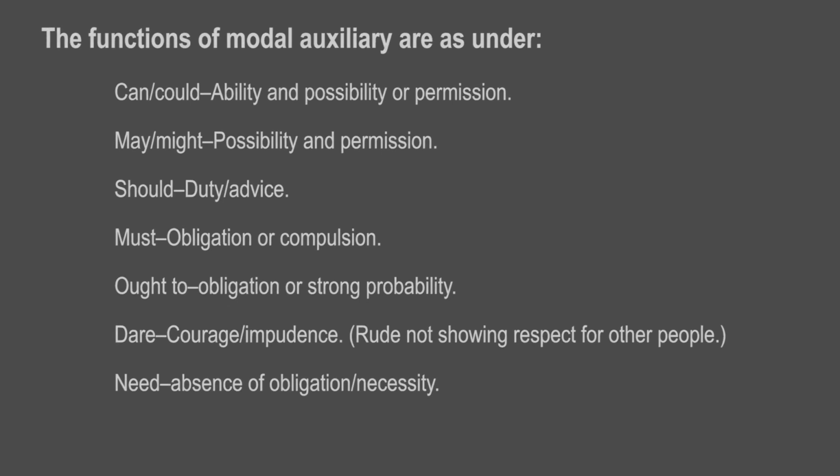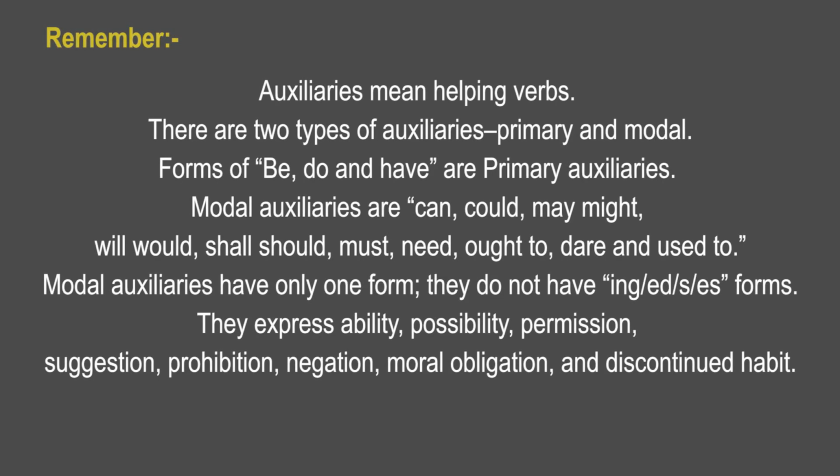Now let me summarize. Auxiliaries mean helping verbs. There are two types of auxiliary, primary and modal. Forms of be, do and have are primary auxiliaries. Modal auxiliaries are can, could, may, might, will, would, shall, should, must, need, ought to, dare and used to.